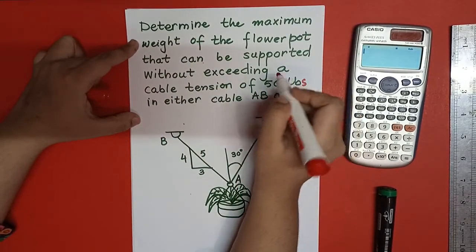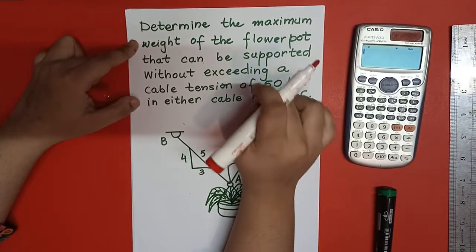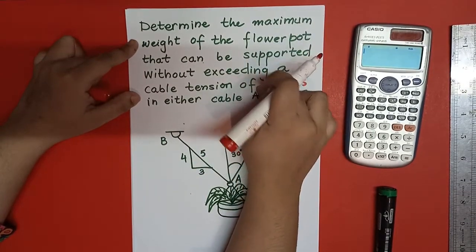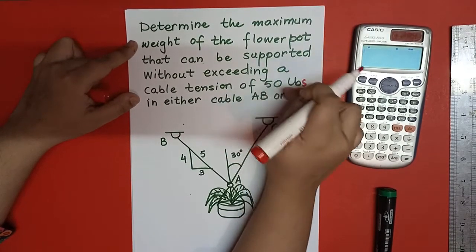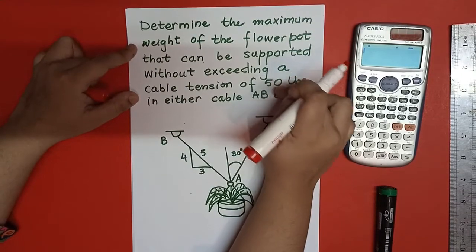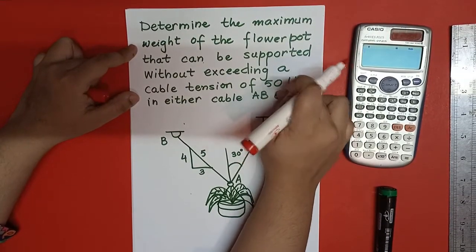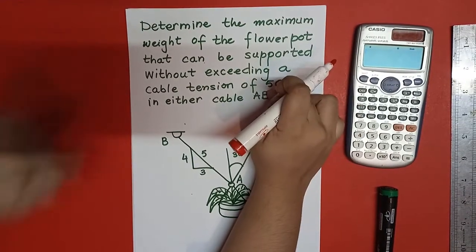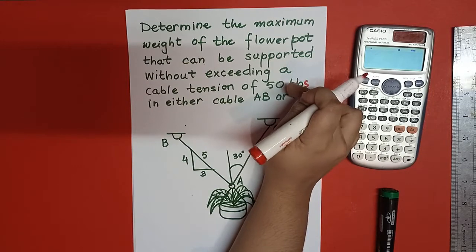It is saying that we have to find the maximum weight of the flower pot, but the cable tension should not go more than 50 pounds. It should be limited to 50 pounds. It can be lesser than 50 pounds, but it cannot be 51 pounds, because this condition is given in the question.